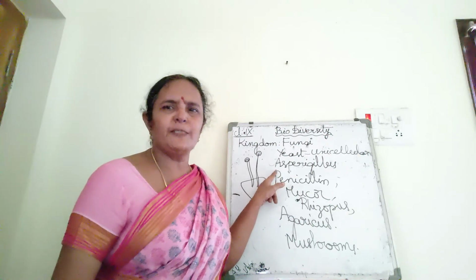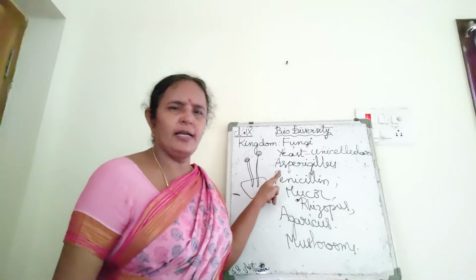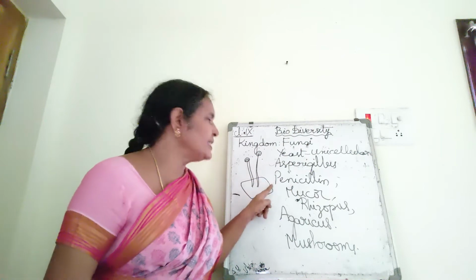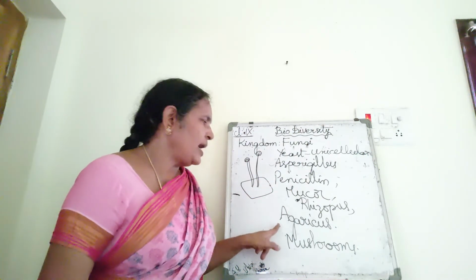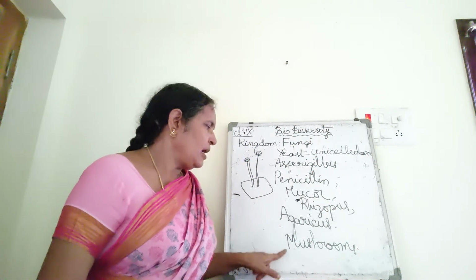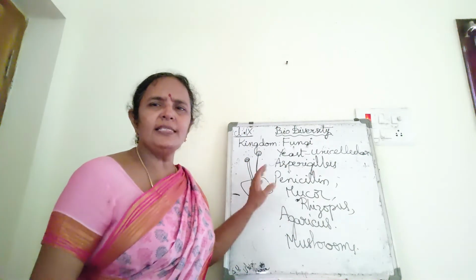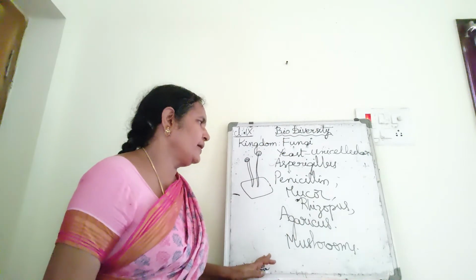Aspergillus is a multicellular fungus. Penicillium, mucor, rhizopus, agaricus, mushrooms. These are the multicellular fungi.